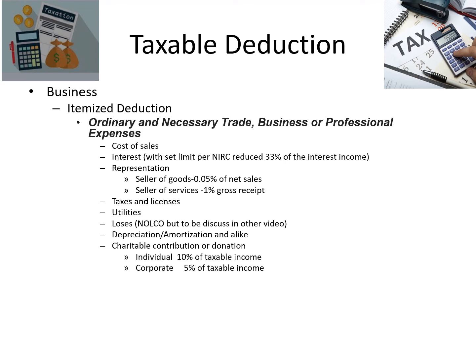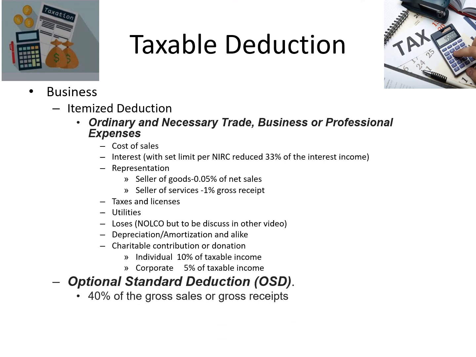However, there is also a ceiling. So for an individual, it's only 10% of our taxable income. So if you do some volunteering for the churches or some tithes, then you have to ask for receipts so you could claim that under our itemized deduction. If you are a corporation, it's only allowed up to 5% of your income tax.